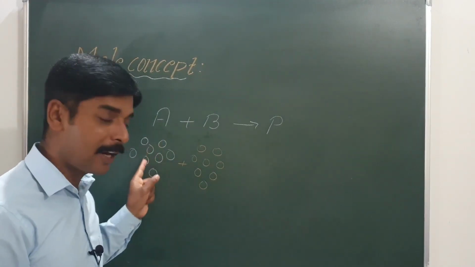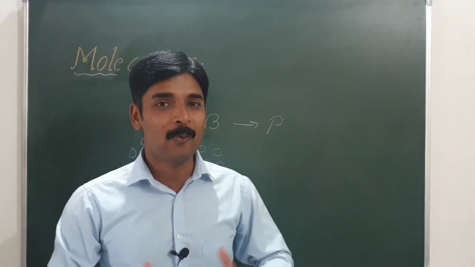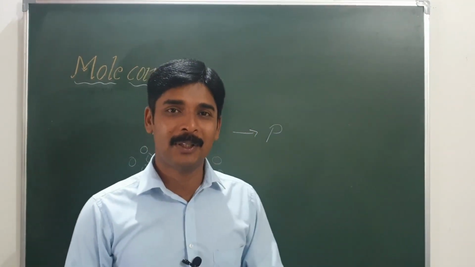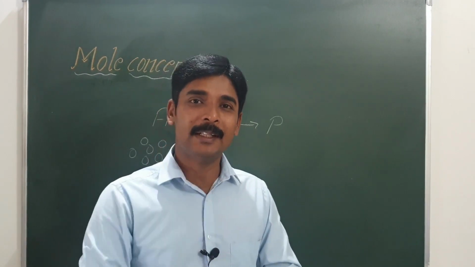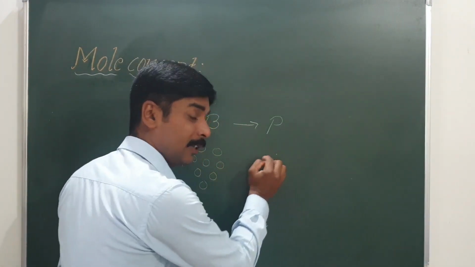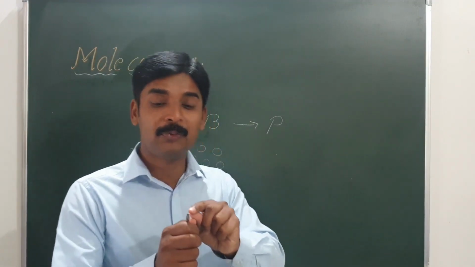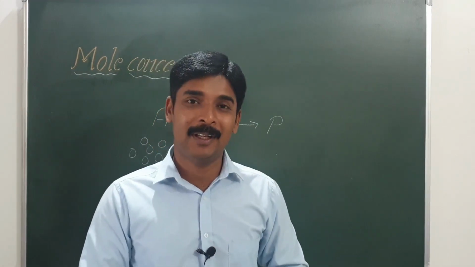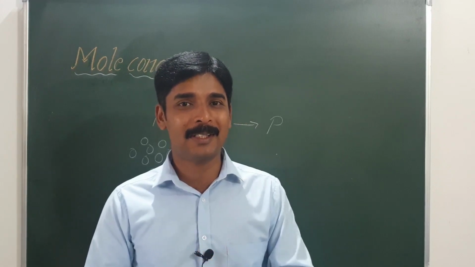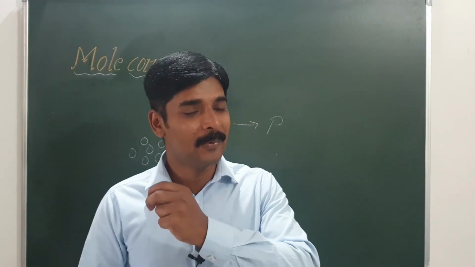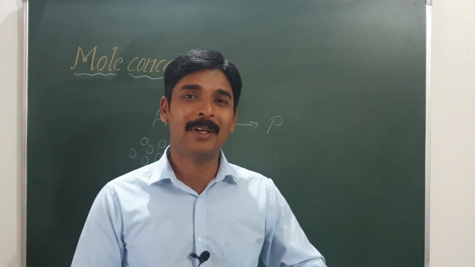But the number of atoms or molecules present in a given amount of substance is very large. For example, if you take the tip of this pen or the tip of a needle, which is as small as a dot, it will contain more than 50 crores of atoms in it. So from this you must understand the number of atoms or molecules present in a given amount of substance is very large. You can't count them in million, billion or trillion.